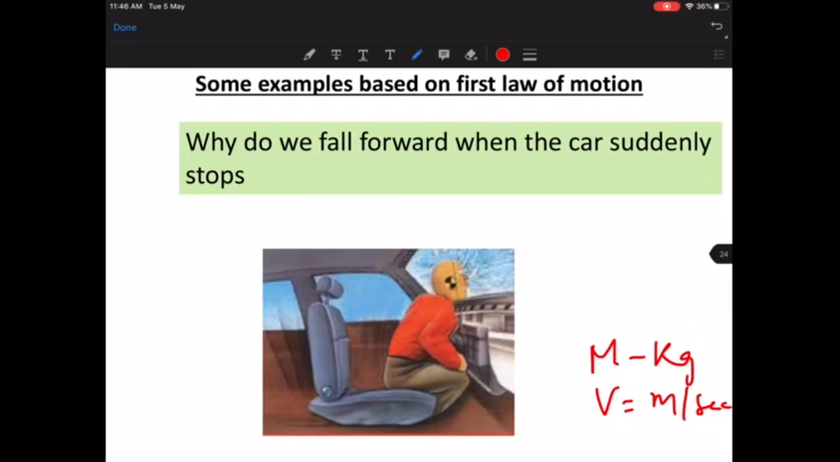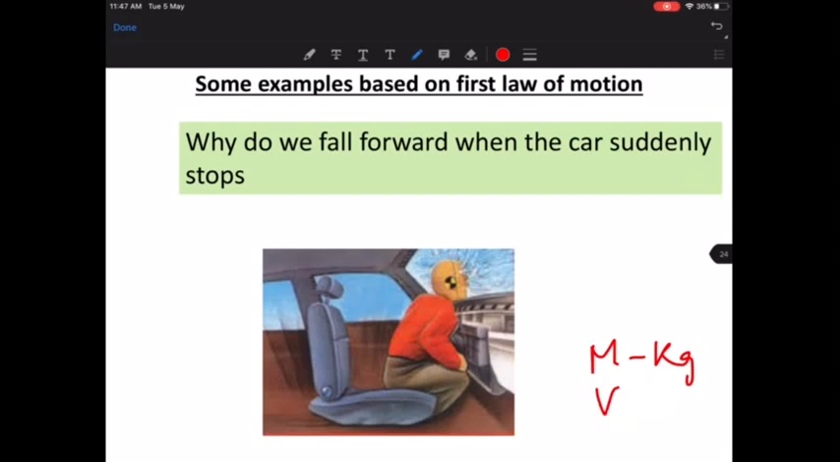Suppose suddenly you stop a car. Just a second, give me just 30 seconds. Leave it there, I'll sign later, leave it there. Okay, yeah. Sorry for that.